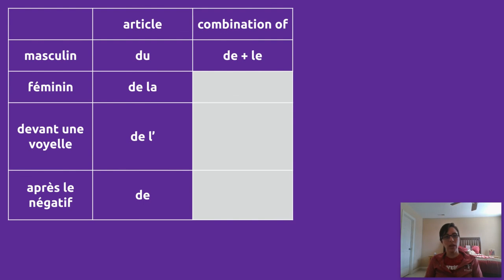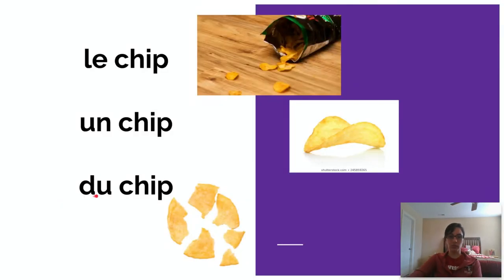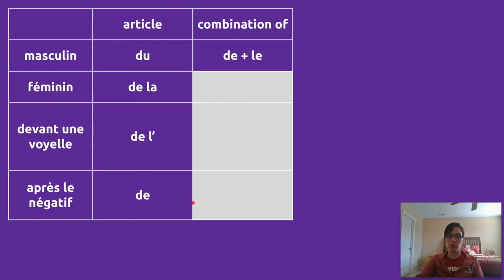These are our partitive articles. So our masculine singular is du, and du is actually a combination of de and le. So as we saw in this, it is de le chip. It is some or of the chip, de le chip. That combines to make du.